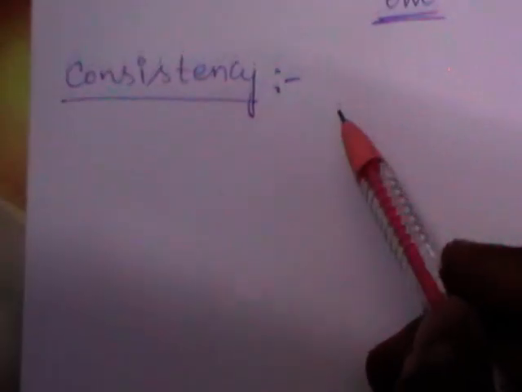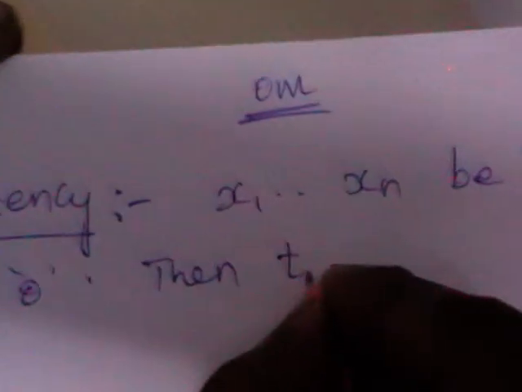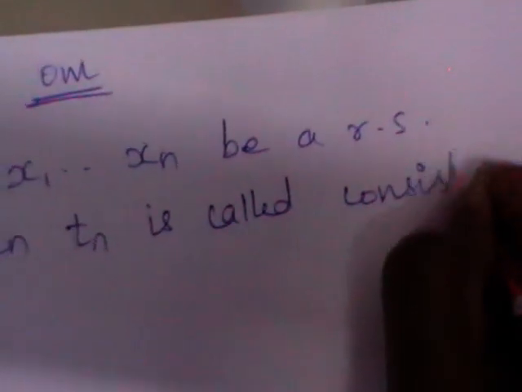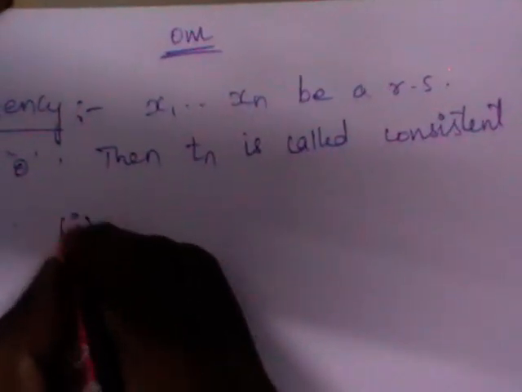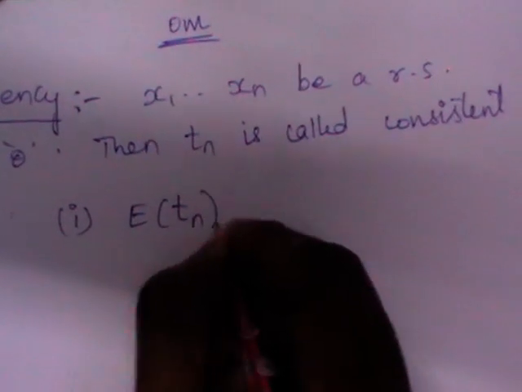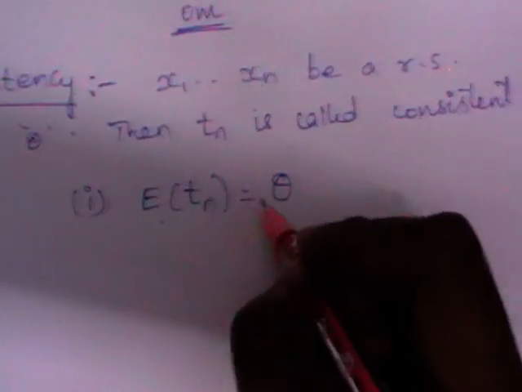Let us see what are the conditions for an estimator to be a consistent estimator. Let x1, x2, so on xn be a random sample from a population with parameter theta. Then an estimator Tn is called a consistent estimator of theta when you have the criteria. First one is nothing but expectation of Tn should be equal to theta, which is the same as for unbiasedness. E of Tn is equal to theta.